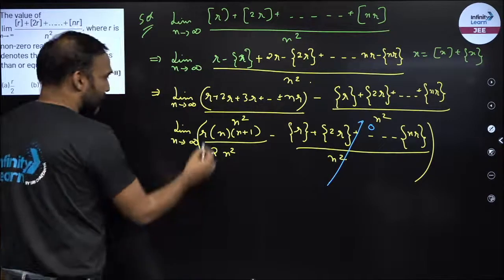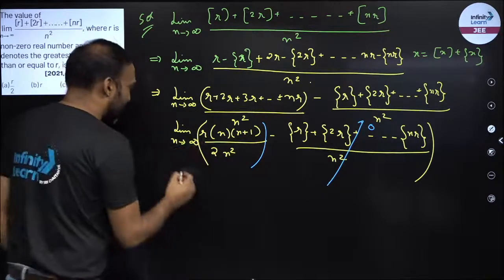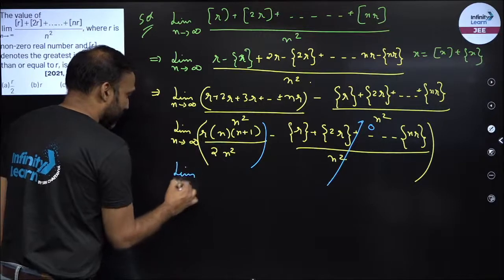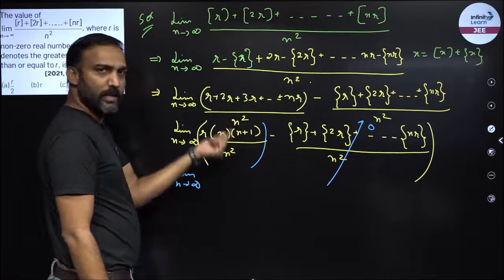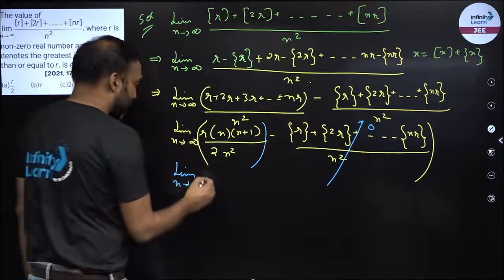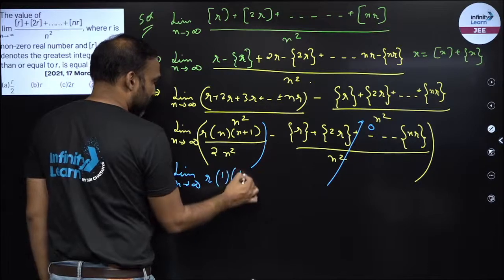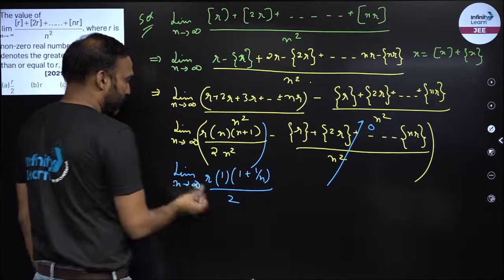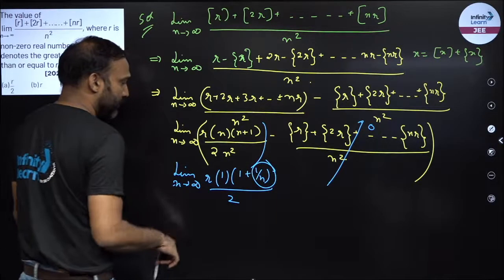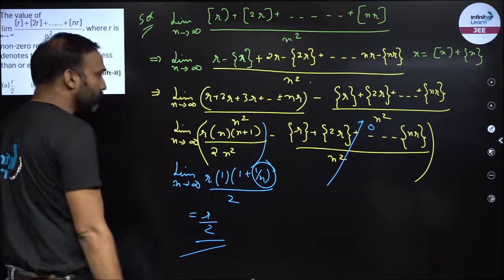So now I am left with only this. This is polynomial upon polynomial, divide by n square, right? In the previous example also we have discussed polynomial upon polynomial, infinity upon infinity, divide by the maximum power. So if I divide this by n, this becomes 1, this becomes 1 by n, this becomes 2. Now you put n tending to infinity, this is going to 0. So I will have r by 2 as my answer, right?